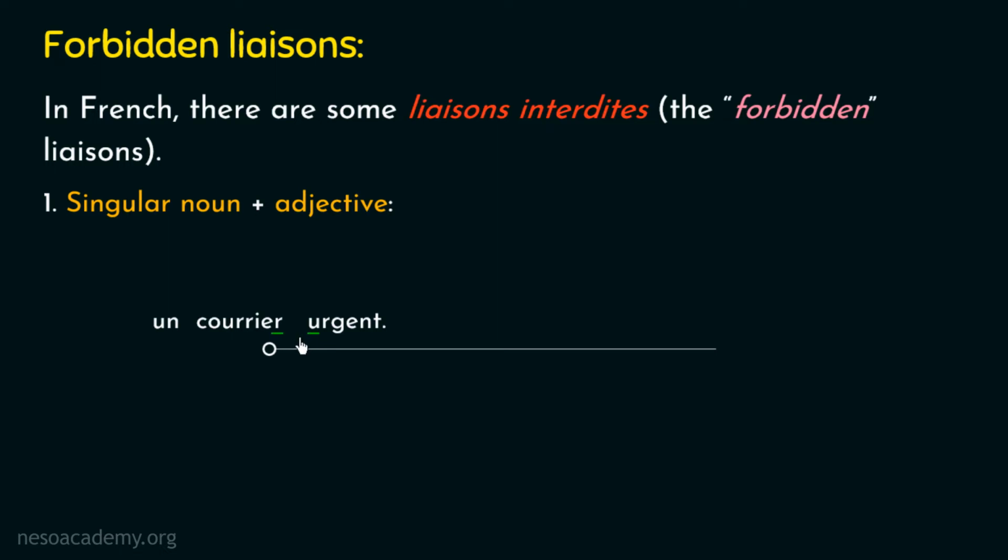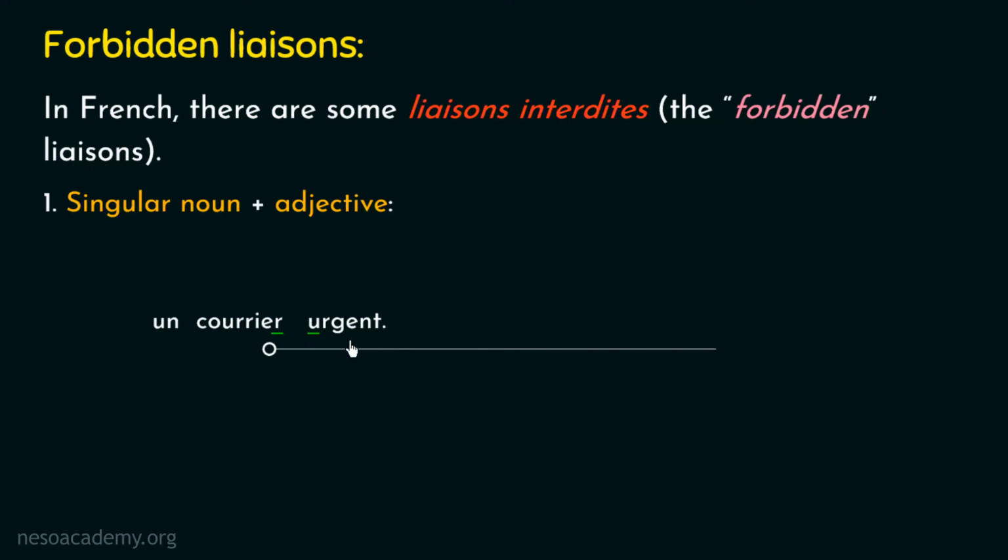But now we need to verify whether this liaison belongs to the first case of forbidden liaison or not. So this second French word that you can see here is a noun in French, which means mail, or we can say post. And here in this example, we are talking about one mail. So undoubtedly in grammatical terms, this word is a singular noun, and this third French word mentioned here is an adjective in French, which means urgent.